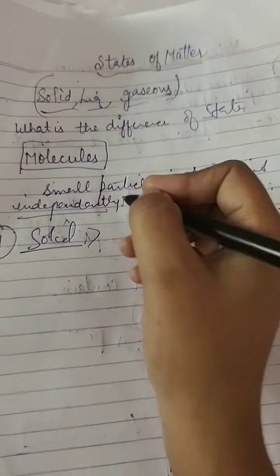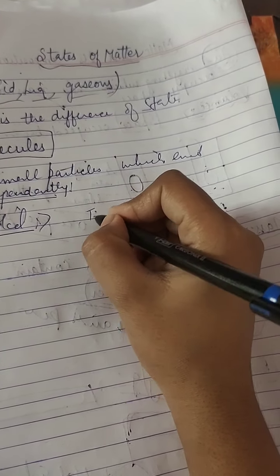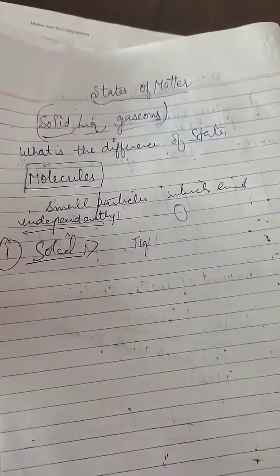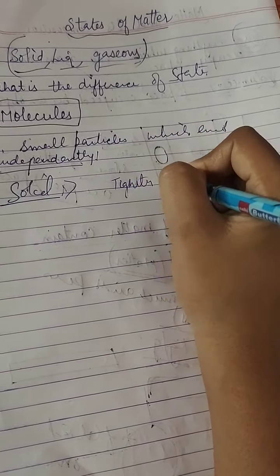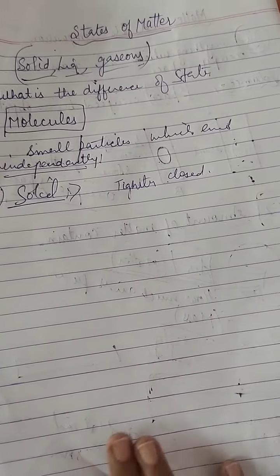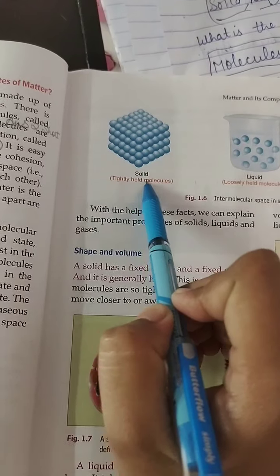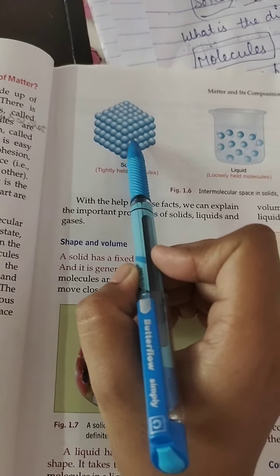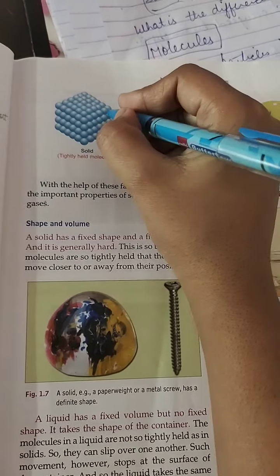Now, come to the first state of matter, that is solid. In solids, the molecules are tightly closed. So, here, with the help of your book, there are three different states of matter. With the help of a diagram, we will discuss it now. So here in the first case, the solid has tightly held molecules, which means there is very little, negligible intermolecular space.